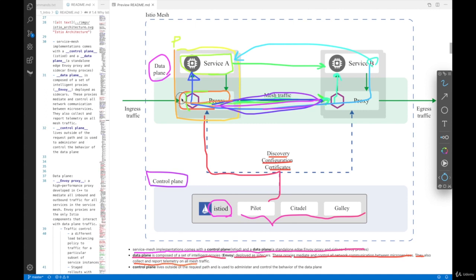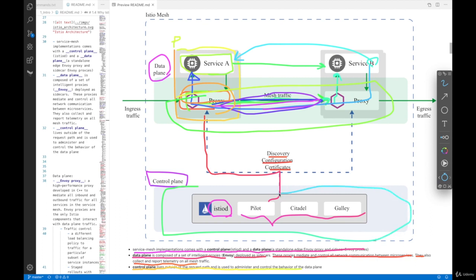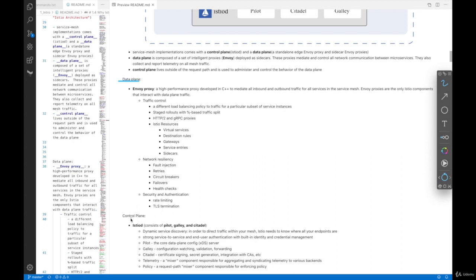So what this proxy does is it will also collect metrics, and it will show us tracing information, for example, latencies or HTTP codes and whatnot. And finally, the control plane lives outside the request path and is used to administer and control the behavior of the data plane. So this data plane is where a lot of heavy lifting is done. A control plane, the master component, is where configuration and administration happens. Okay, and here is a data plane and control plane bullet point style summary.